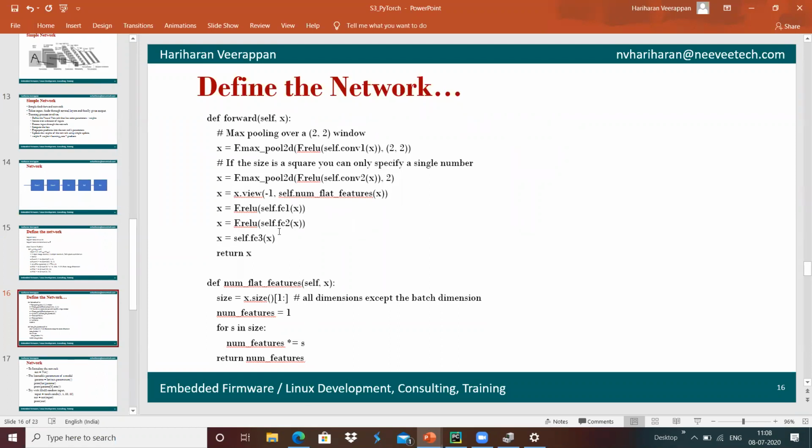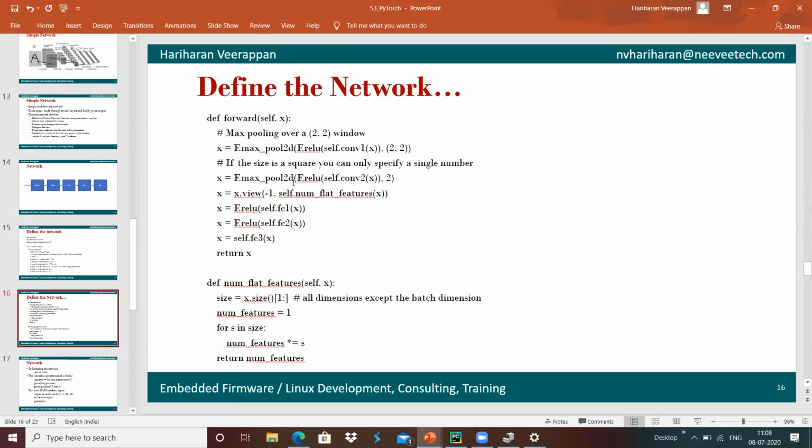For example, whenever input has been given to convolution 1, it generates the output X, and the same has been provided as input for convolution 2.